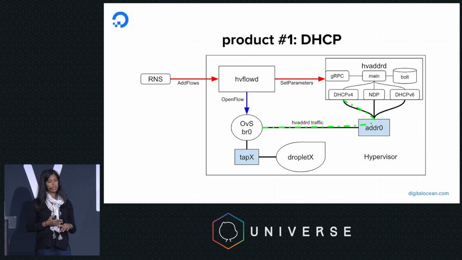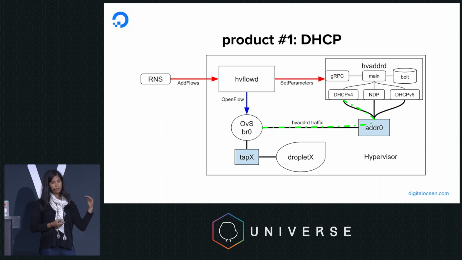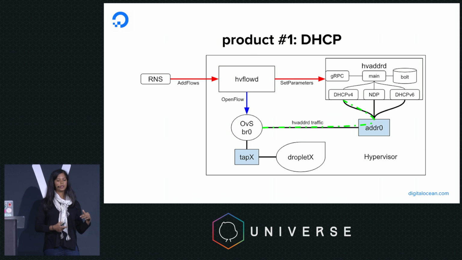It has a gRPC service that receives RPC requests from something called HVFloaty higher up in the stack, also a daemon that exists on the hypervisor. And then we have a DHCP v4 and DHCP v6 server that receives just general DHCP traffic over the OVS bridge, which is our virtual bridge on our virtual switch, from customer droplets. I know this can be a little complicated, maybe if you're not familiar with SDN, but the main takeaway from this is that HVadderD receives customer DHCP traffic, so we should probably load test it.